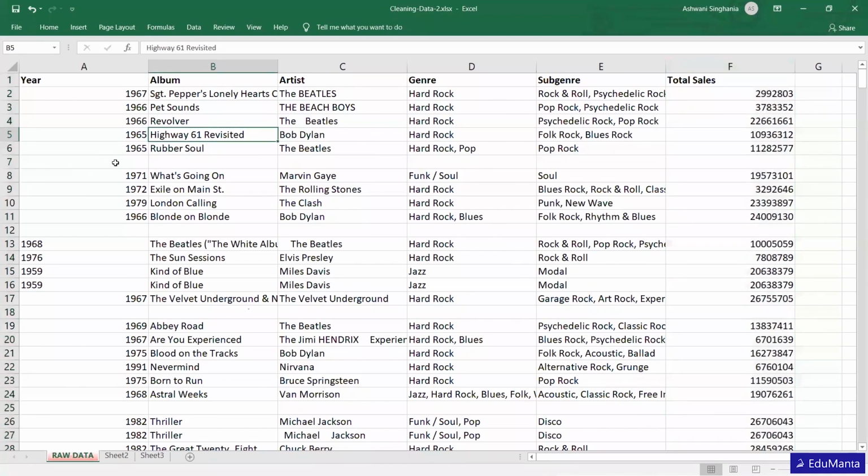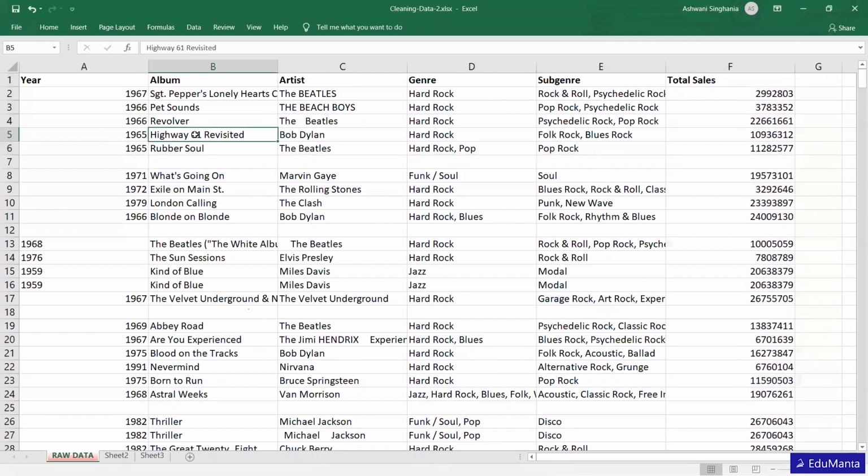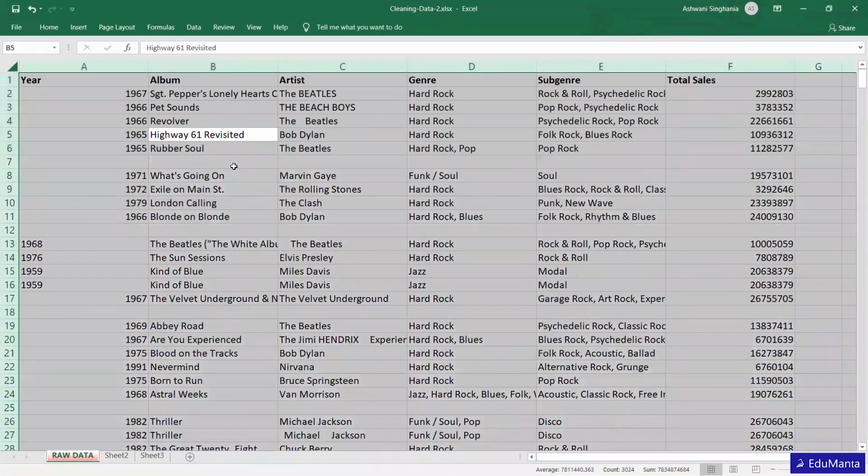Now there are blank spaces as well, I told you here. So what is the effect of this? Suppose I want to select the entire data in one go, I will click Control plus A. Only this particular part gets selected, not the entire data, because in between there's a space, right? Which is not a good thing. You cannot select the entire data. Suppose again I select Control plus A, the entire Excel sheet gets selected, but we want only the data to get selected for the analysis, right?